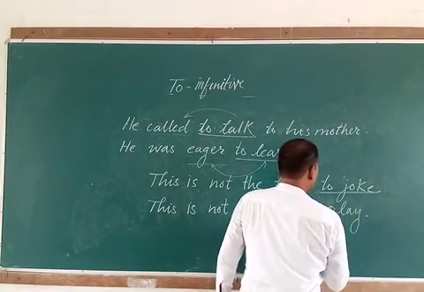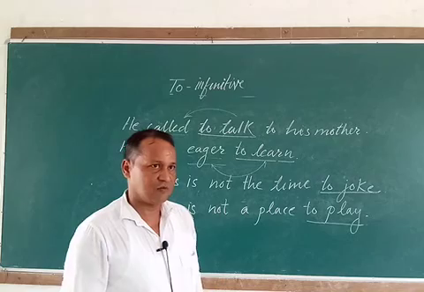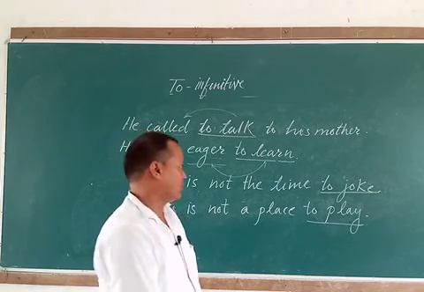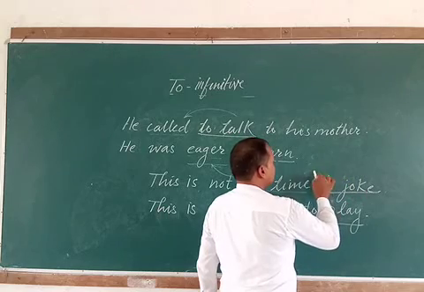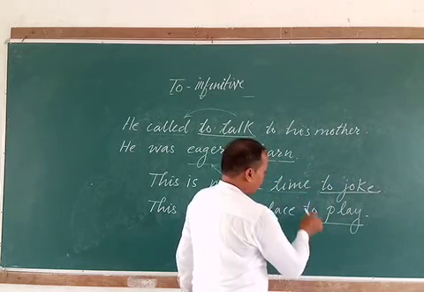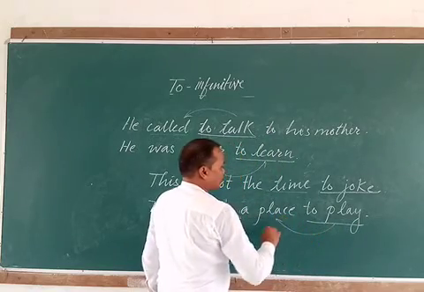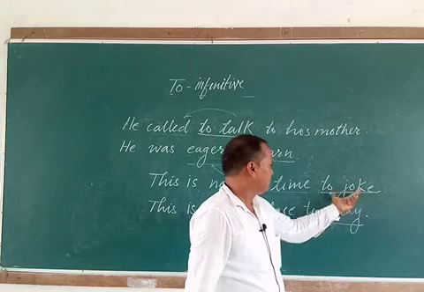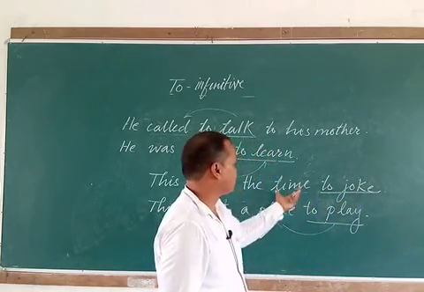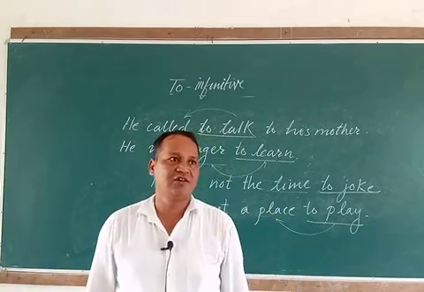So here to joke and to play are giving some extra information about a noun. Here time is a noun and to joke is giving some extra information about time, and to play is giving some extra information about a noun, that is place. So these infinitives are giving some extra information about nouns, so they are functioning as adjectives in the sentence.